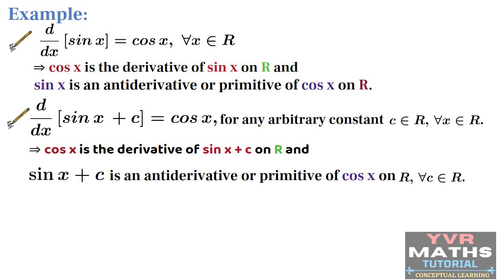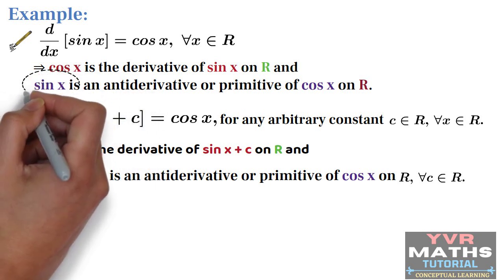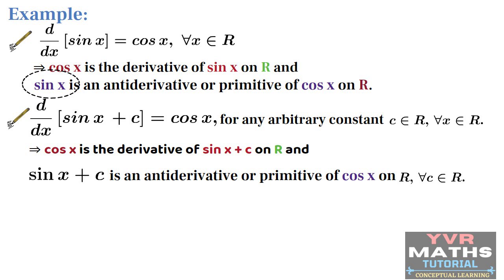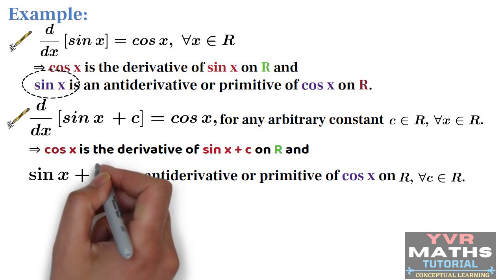That means the derivative of sin x + 1 is cos x, sin x + 2 derivative is cos x, sin x - 3 derivative is cos x, sin x + a derivative is cos x. Like that, in the place of c, if you take any arbitrary constant, the derivative is cos x only. That's why sin x + 1, sin x + 2, sin x + a, or sin x + t, these are all antiderivatives or primitives of cos x only. So, by observing these two examples, by the first example, the primitive or antiderivative of cos x is sin x. By the second example, the primitive or antiderivative of cos x is sin x + c.